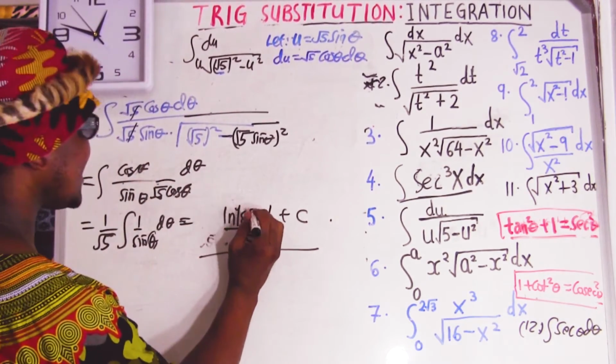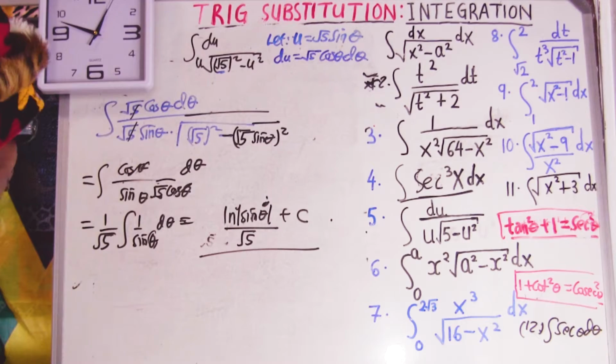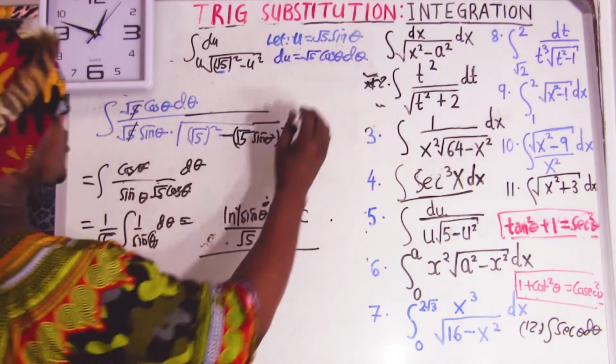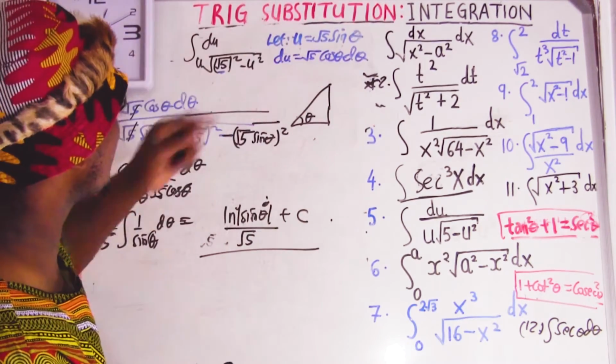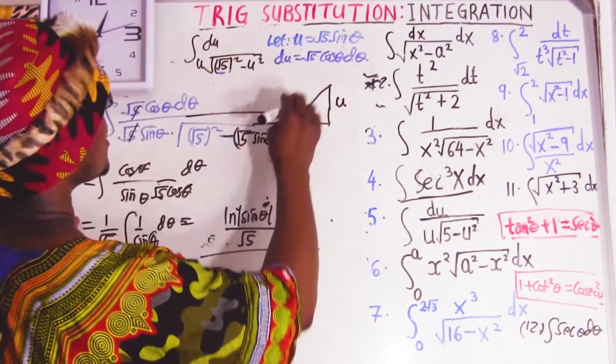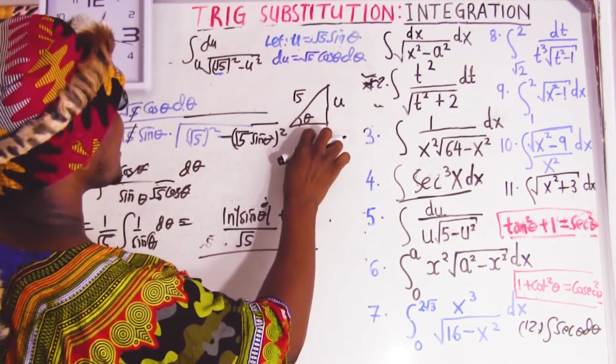We have to replace this because we don't want it to be like that. So what we're going to do now is come to a small triangle. So this is going to be our theta. Now sine equals opposite over hypotenuse, which is equal to u over square root of 5. And we don't know this side, but we can get it.